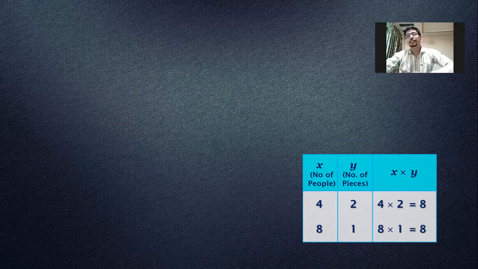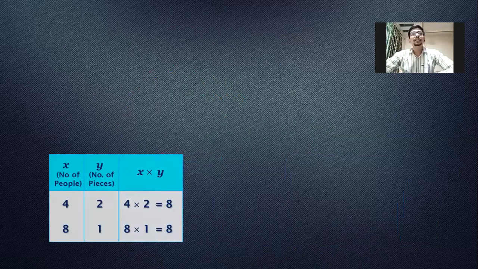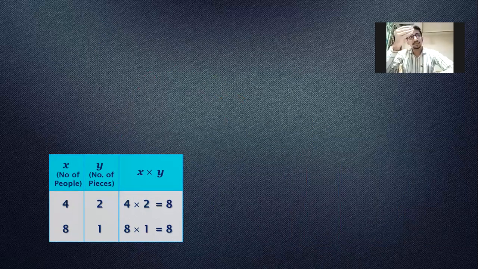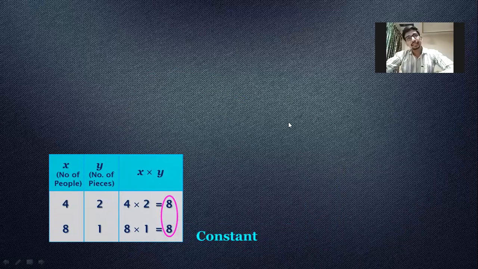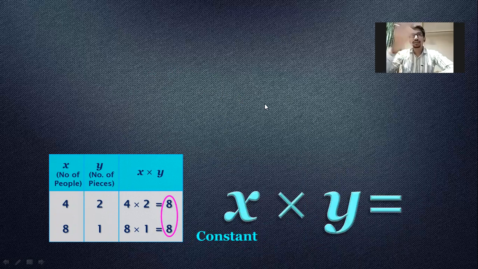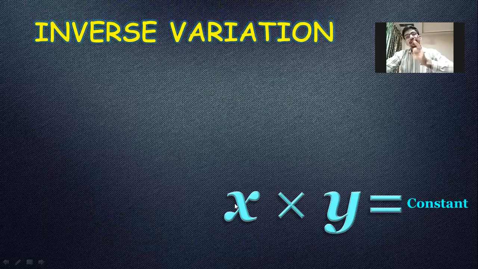So you can see here in this inverse variation, unlike direct variation, where you have to divide, right? x upon y, the division was a constant number. If you remember the example of the book that I have given you, divided by 20, all of them came to 20, 20, 20, 20 together. So here the multiplication is constant, and therefore this variation is called inverse variation. In inverse variation, x into y will be a constant rather than x divided by y. It will be x into y. That will be a constant here. I hope you're clear with this. That constant we will later call k. This will be a second step. Right? We get the form x into y equal to k.